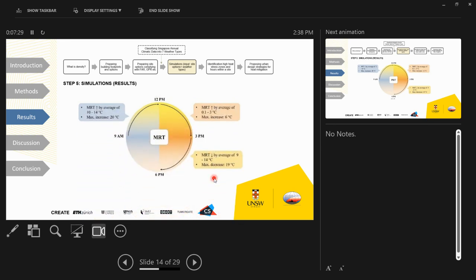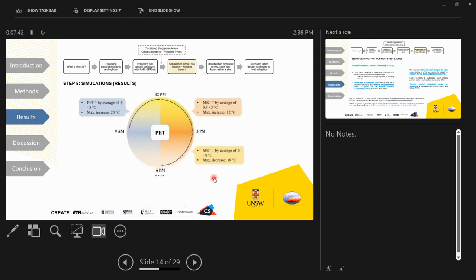Whereas mean radiant temperature increases by 10 to 14 degrees centigrade between 9 a.m. to 12 p.m. It reaches a peak at 12 p.m. and remains almost constant between 12 p.m. to 3 p.m. and then starts to decrease after that. An almost similar trend can be observed for physiological equivalent temperature, or PET.